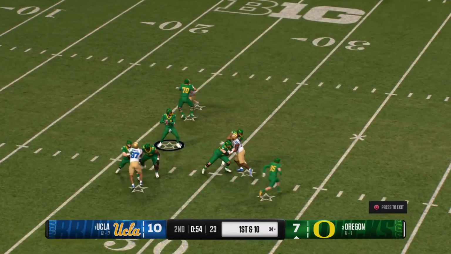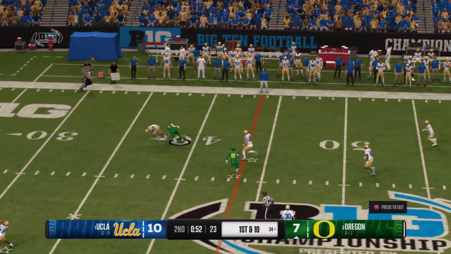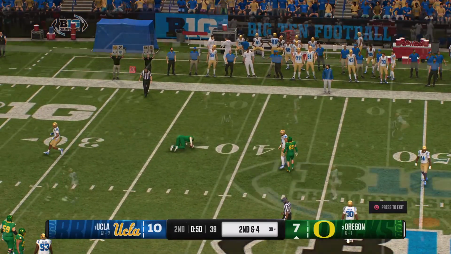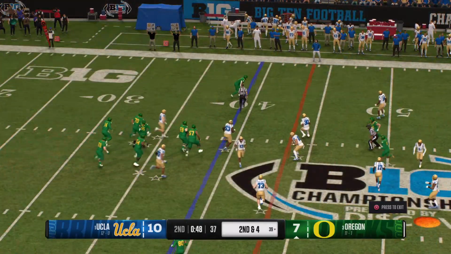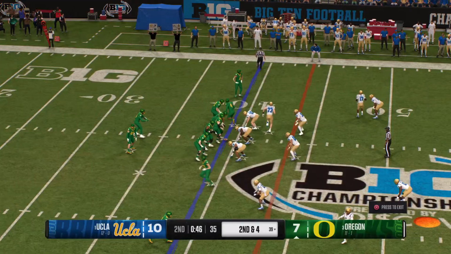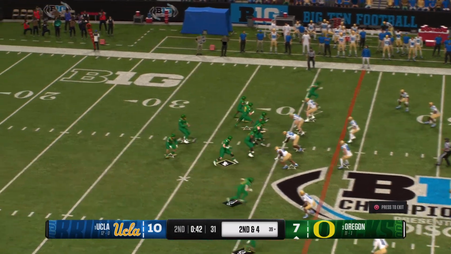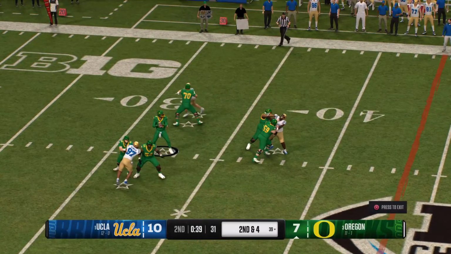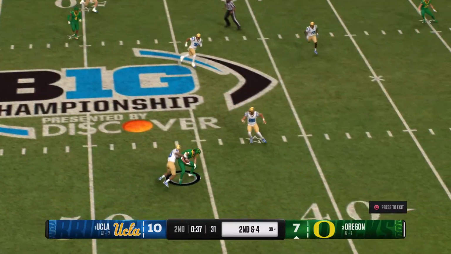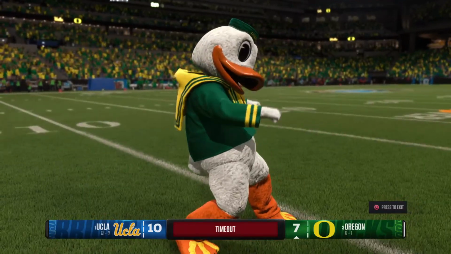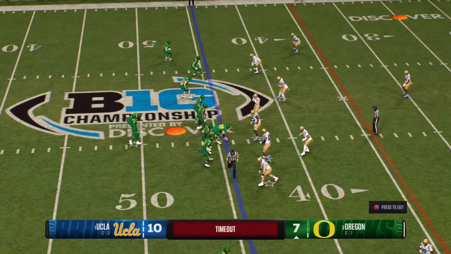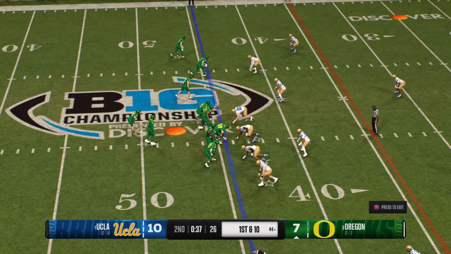On 1st and 10, looking to throw. Catch made on the left side. The Ducks will come to the line to run the hurry up. Quarterback looking to throw it on 2nd down. Looking for the wideout. He's got an open man downfield, and it's caught. Offense stops the clock with their 2nd timeout to talk strategy.